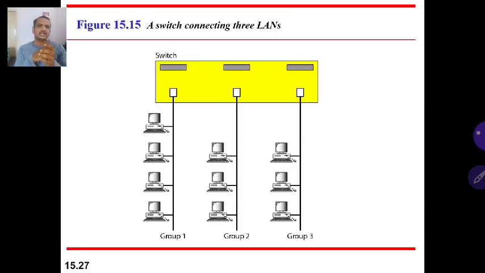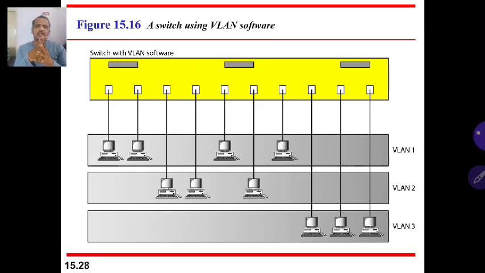For example, in Bangalore itself, in different regions, there are offices with their own LANs. They want to be interconnected because they may be working on the same project. So the group forms a virtual LAN. We can consider a multi-floor building or multiple branches. Some computers in one branch, some in another branch, and some in other branches are connected to form a virtual LAN. Here they are connected floor-wise.